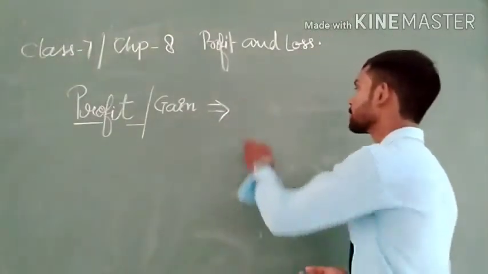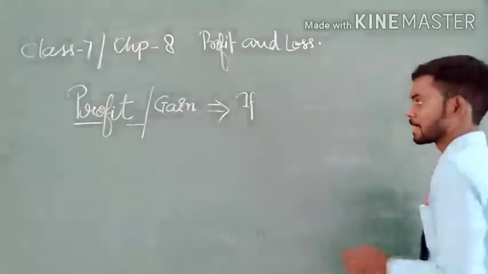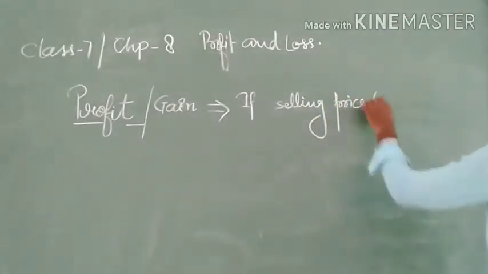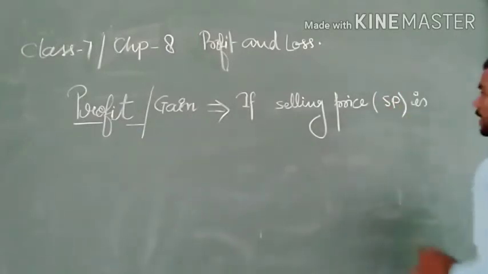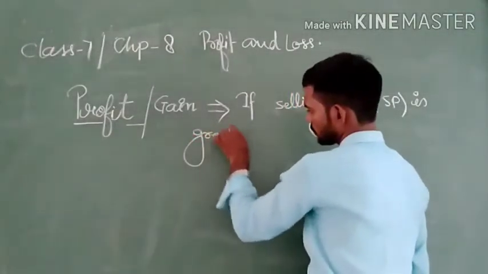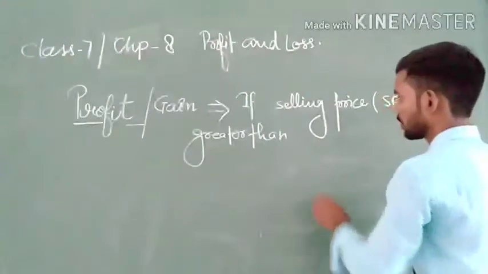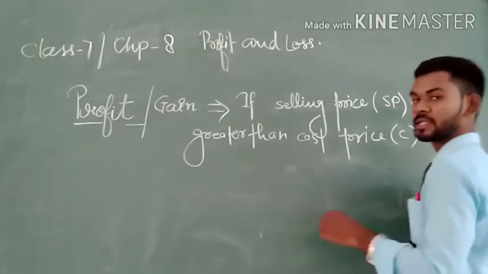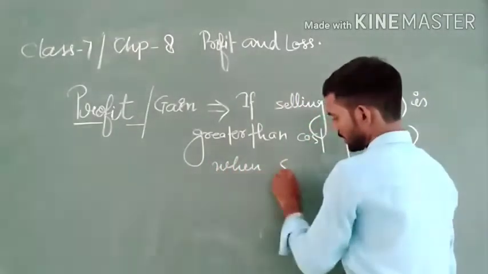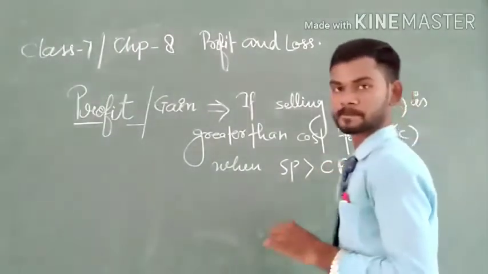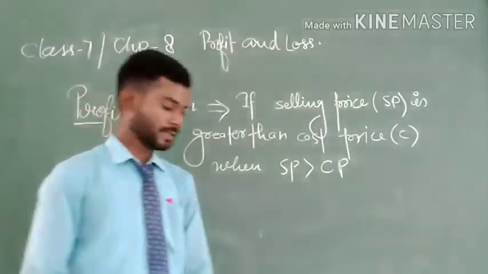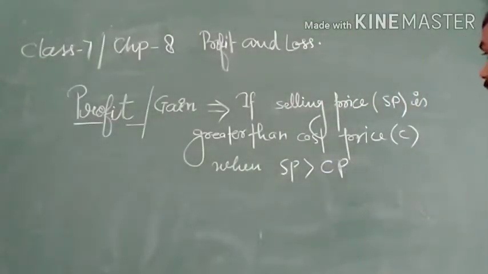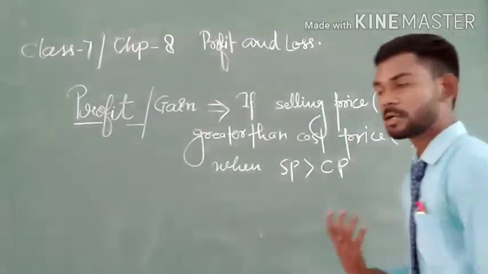So here we can say that if selling price, that is SP, is greater than cost price, that is CP, or mathematically when SP is greater than CP, then we say that here we get profit. This is the definition.